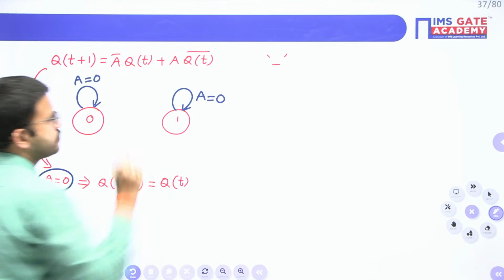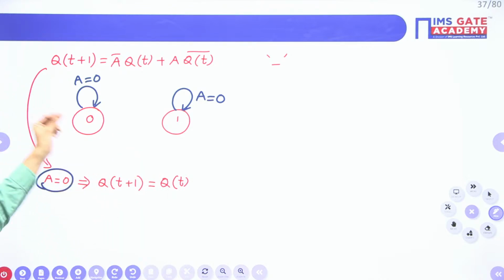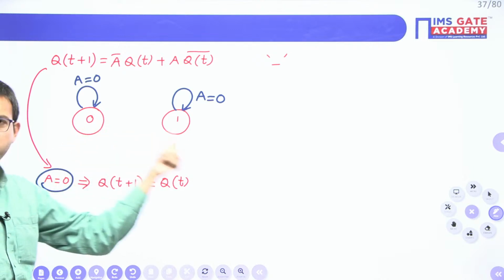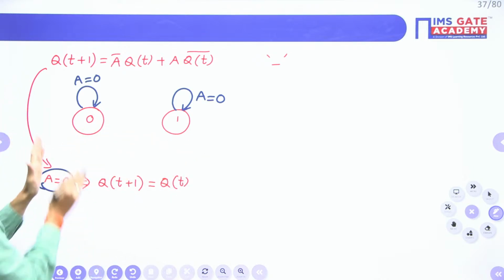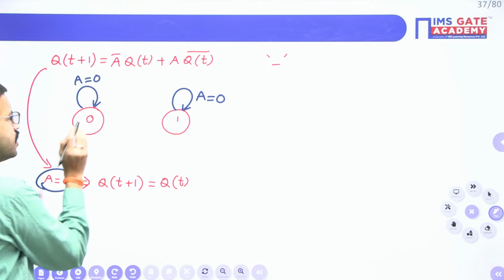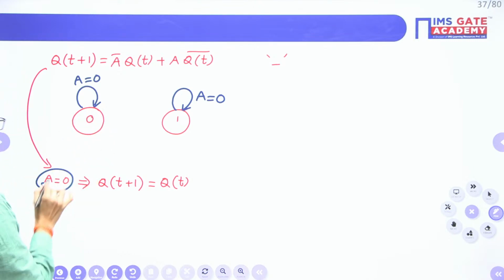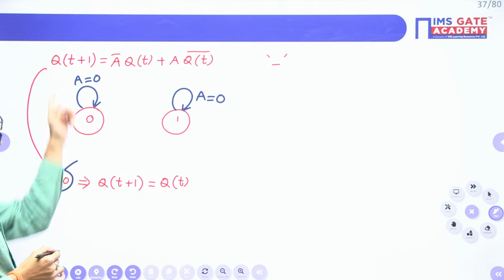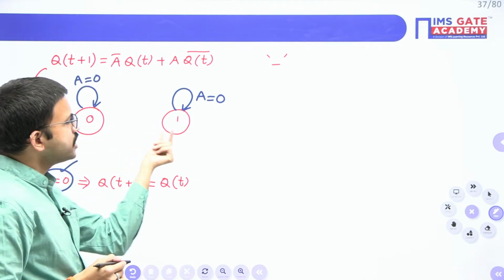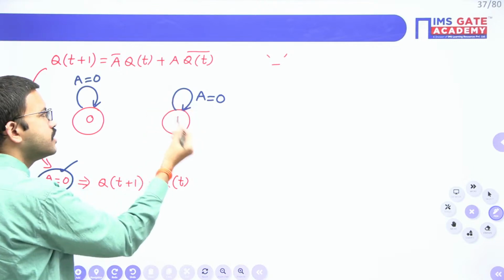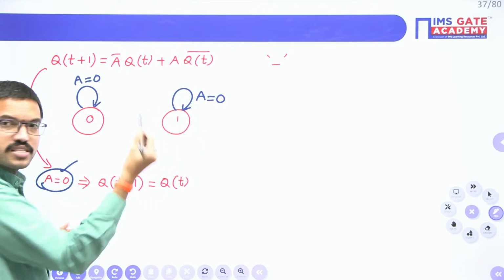I am repeating once again: since you have one flip-flop, that output can be either 0 or 1, 2 possible cases. If it has the value 0 and you give 0, it will remain in that state. Or if it is 1 and you give 0, the output will remain in the same state.